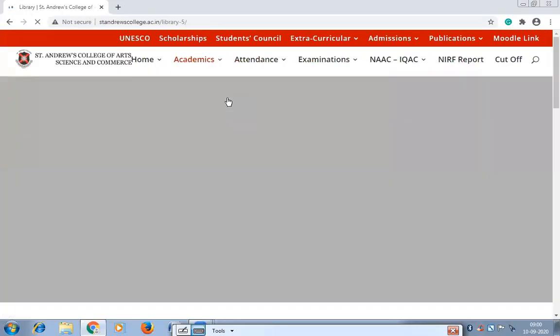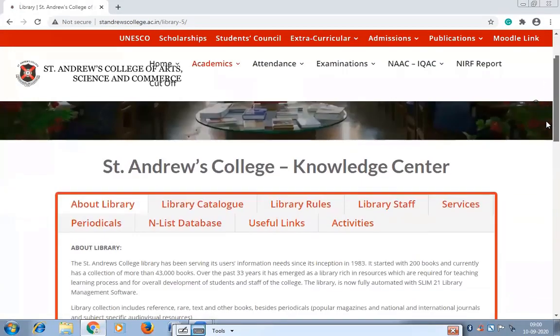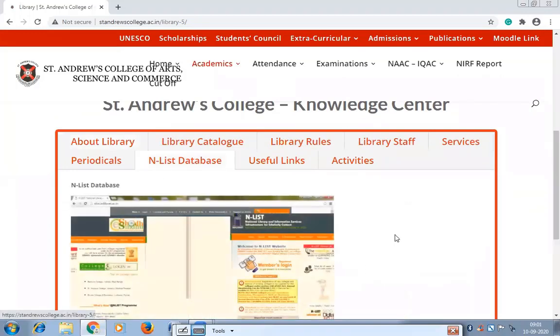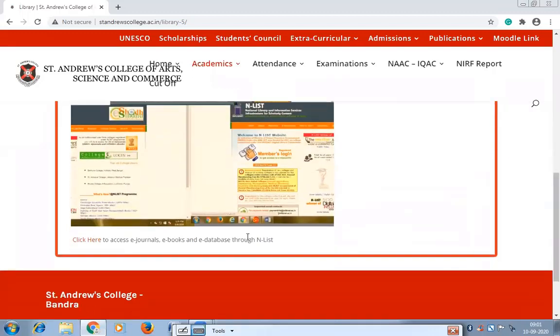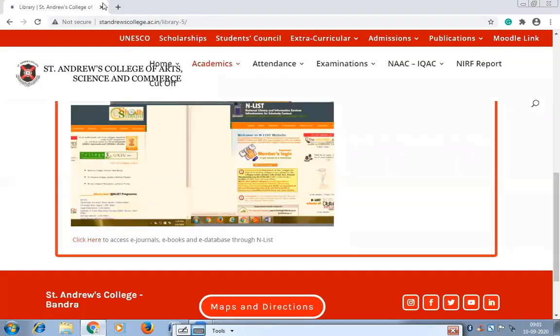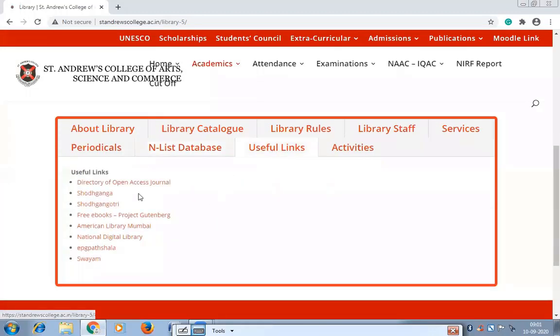In the academics you have to go to the library page. This is our library page, and for all those resources we have discussed today, the links are given here. This is the N-List database. You can access the N-List database from here as well. Just click here, it will take you to the home page of the N-List database. Then other resources which we have discussed today, for those you will find links under useful links. See, this is the Directory of Open Access Journals, Shodhganga, free books, American Library of Mumbai.